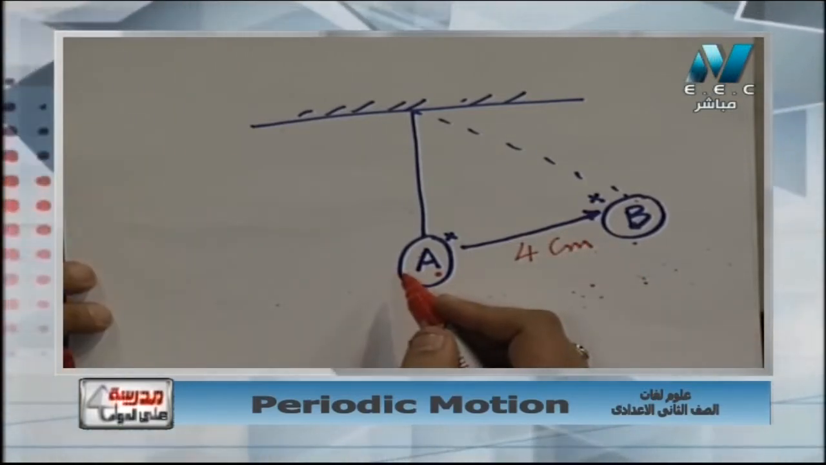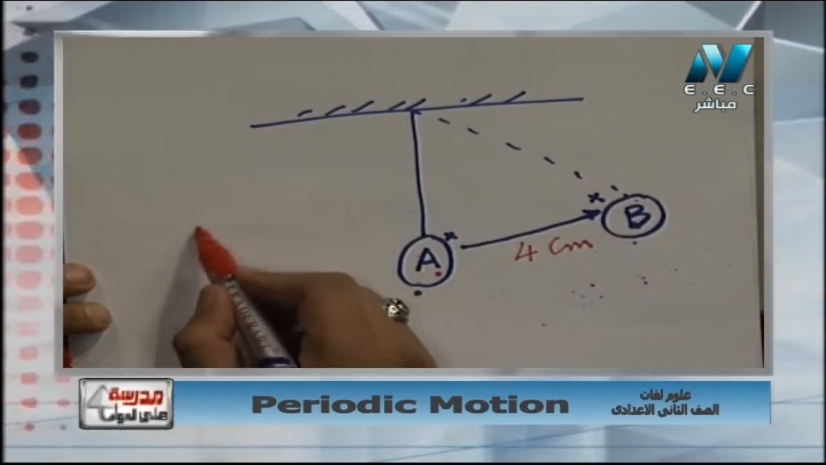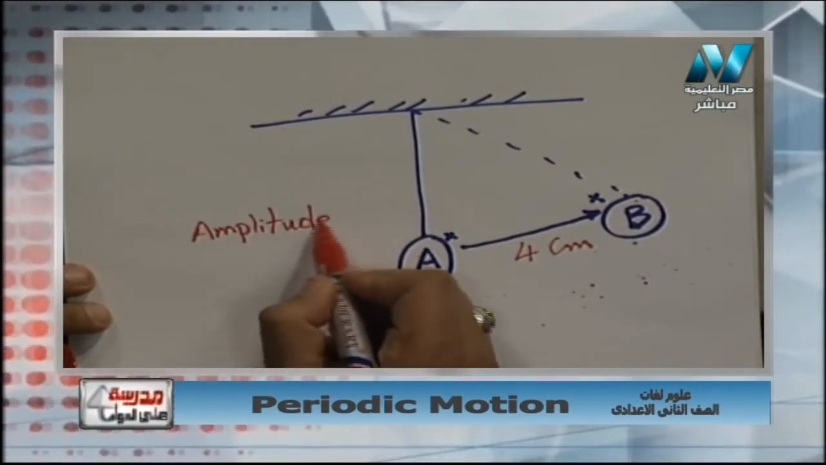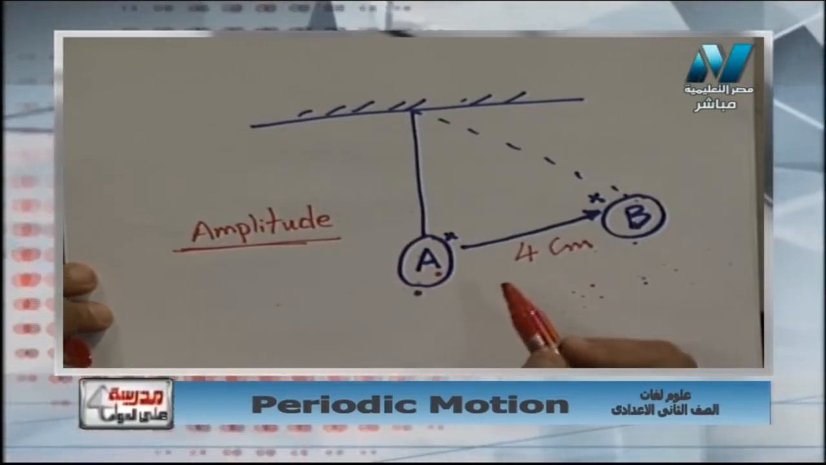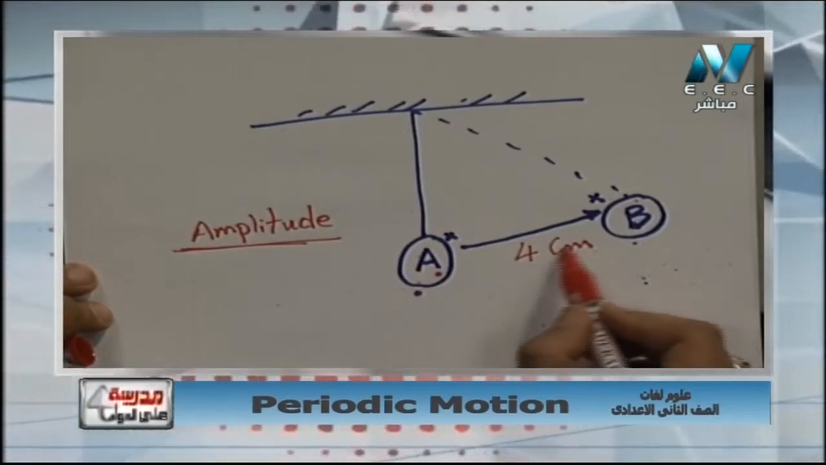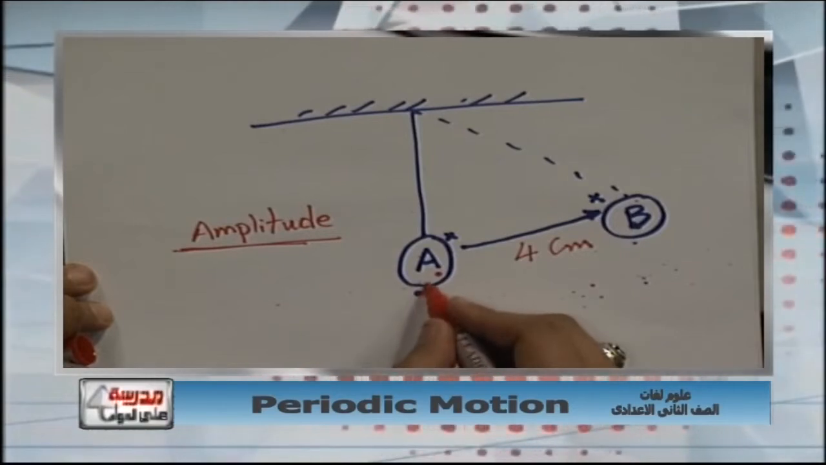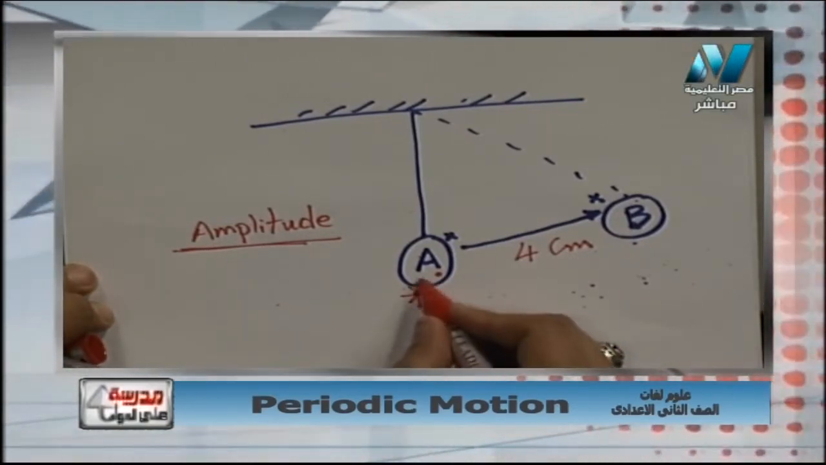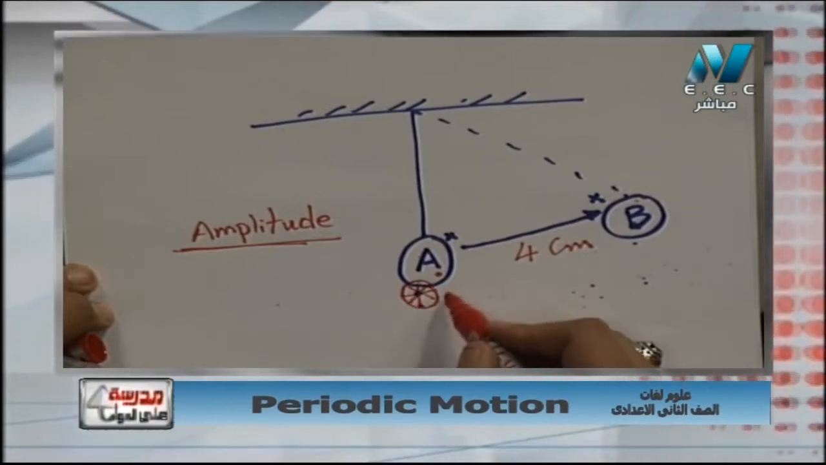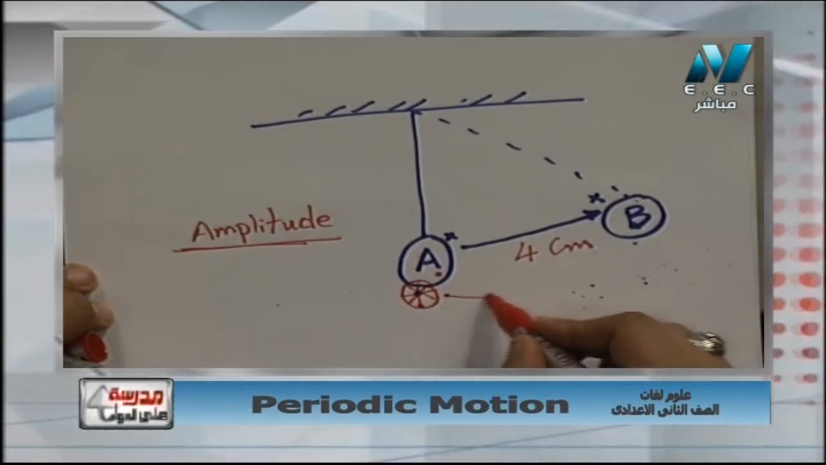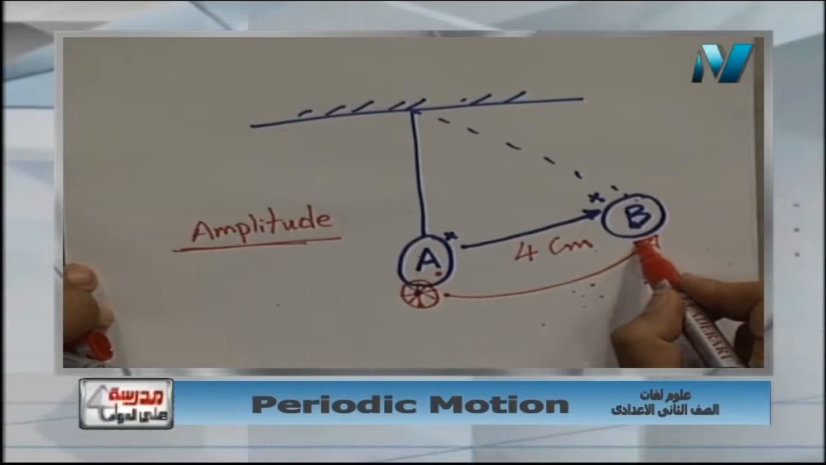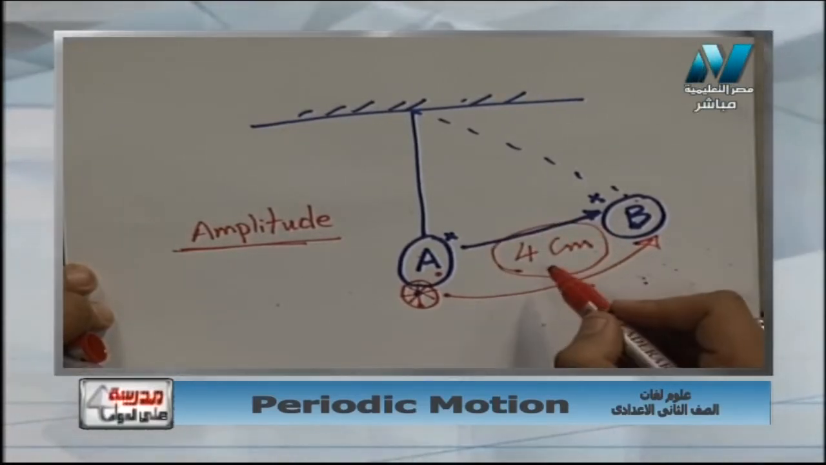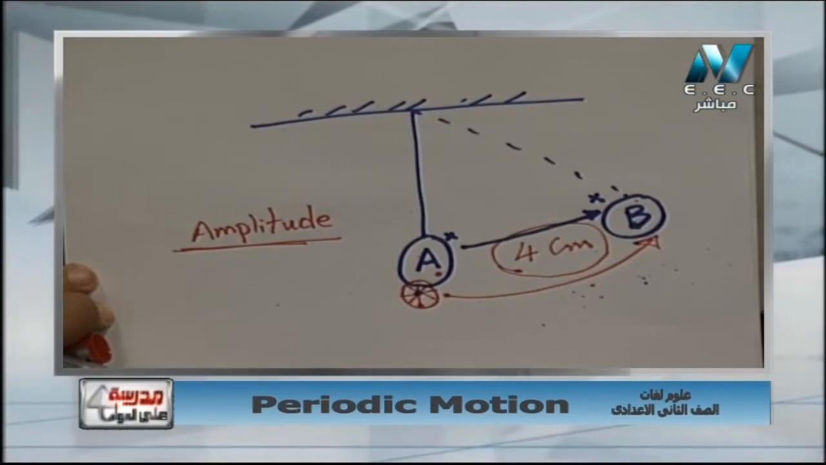So here we want to know the amplitude. What does amplitude mean? Amplitude means the maximum displacement away from the rest point or from the origin point. Here this is the point and the body moves from A to B. As we have displacement here equal to 4 centimeters, we have to recognize how we calculate the amplitude now.